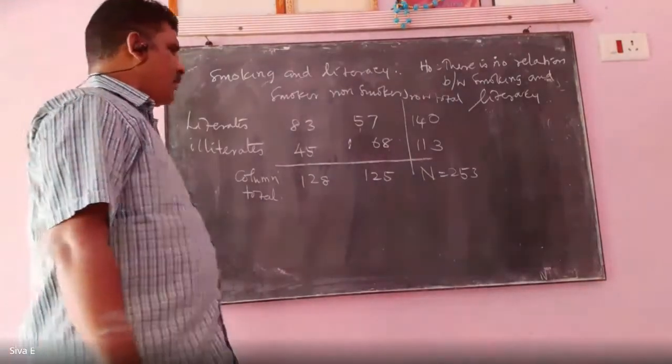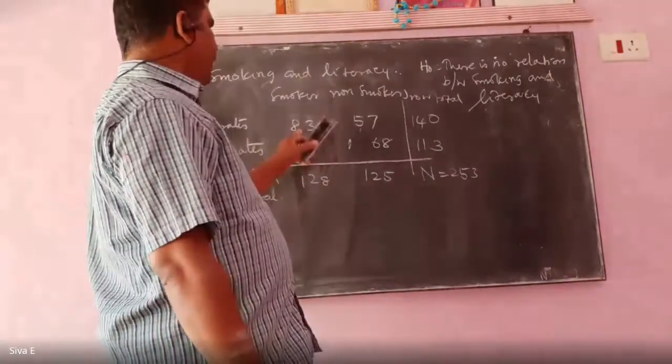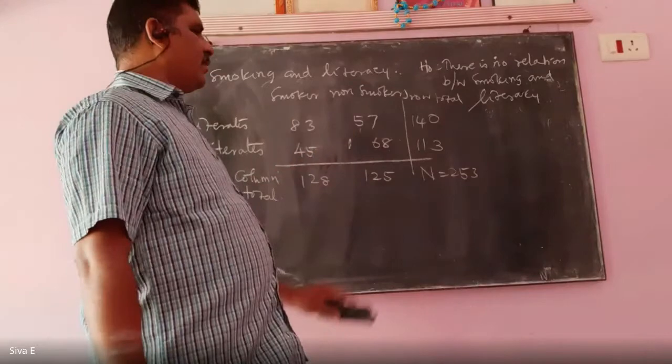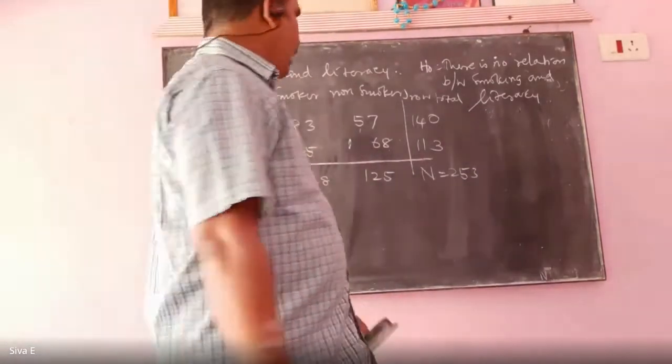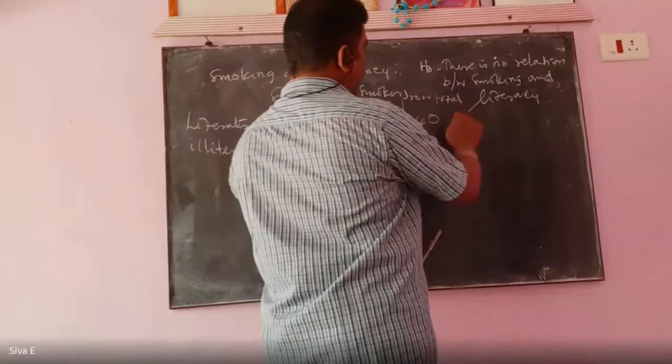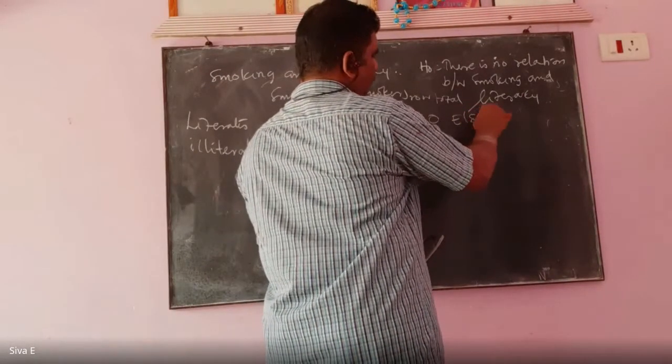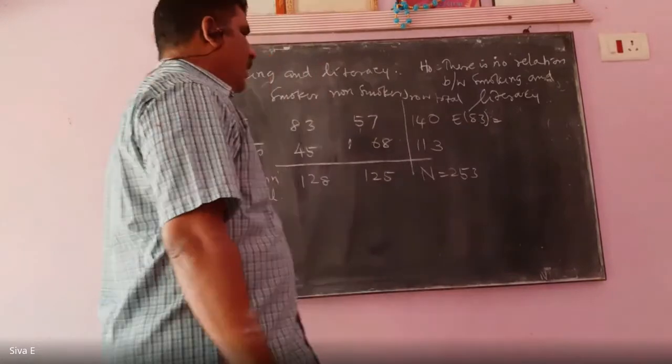Next step is you have to find the expected frequency from the observed frequency. That means E of 83. First you have to write E of 83. So what is E of 83 here?